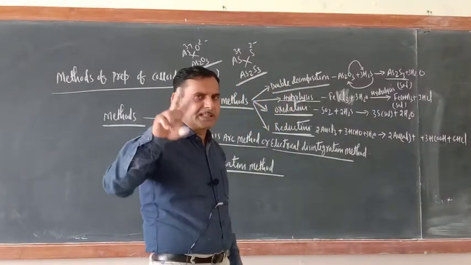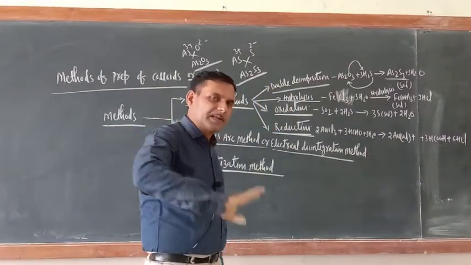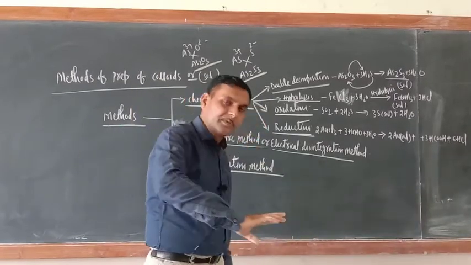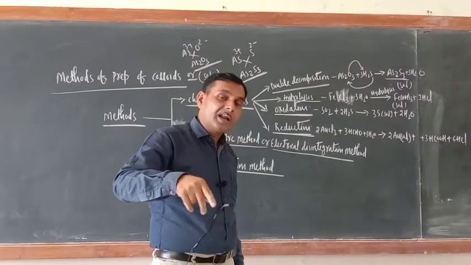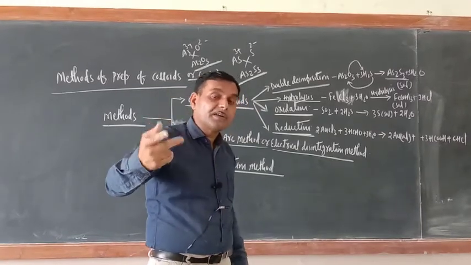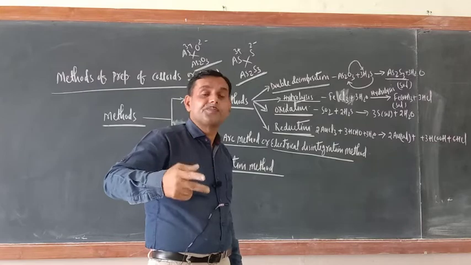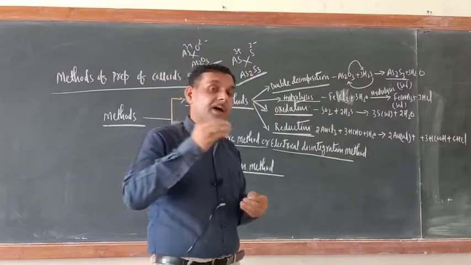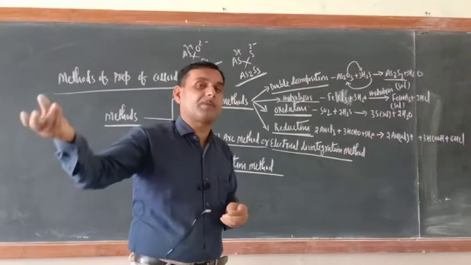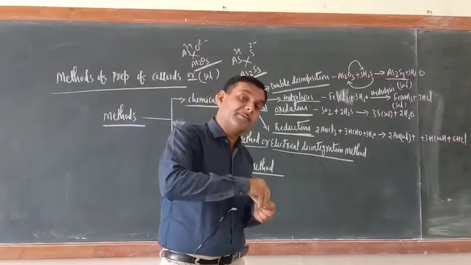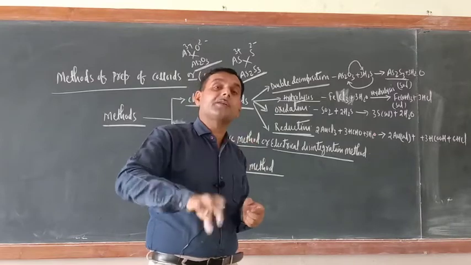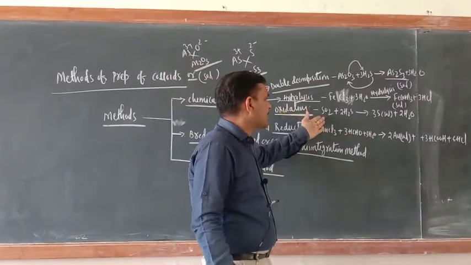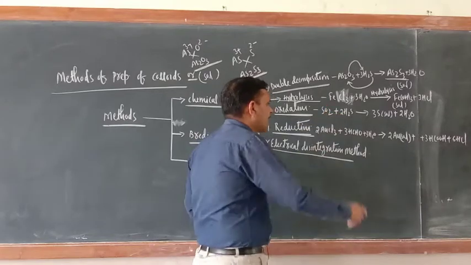We can define oxidation in 2 ways: addition of nascent oxygen or addition of electronegative atom or ion, or removal of, means reverse of that one. Addition of nascent oxygen or removal of hydrogen, addition of electronegative atom or removal of electropositive atom, both are oxidation. So just try to understand here. See here, what is there?